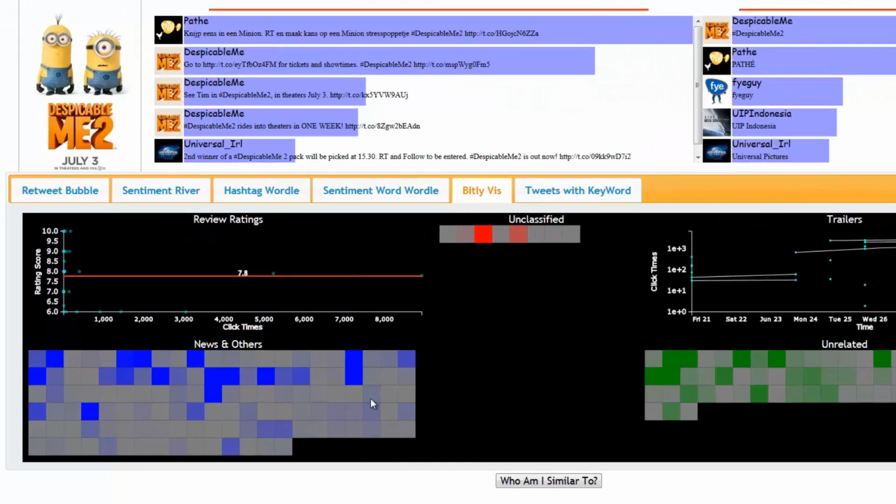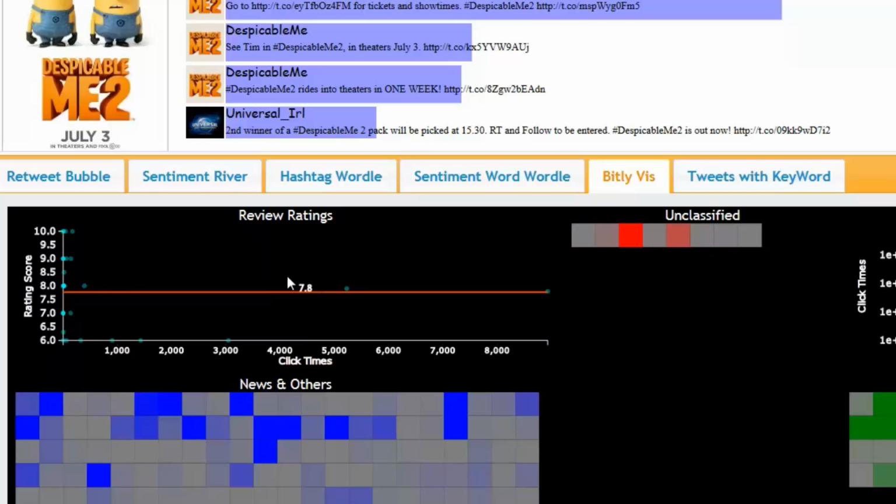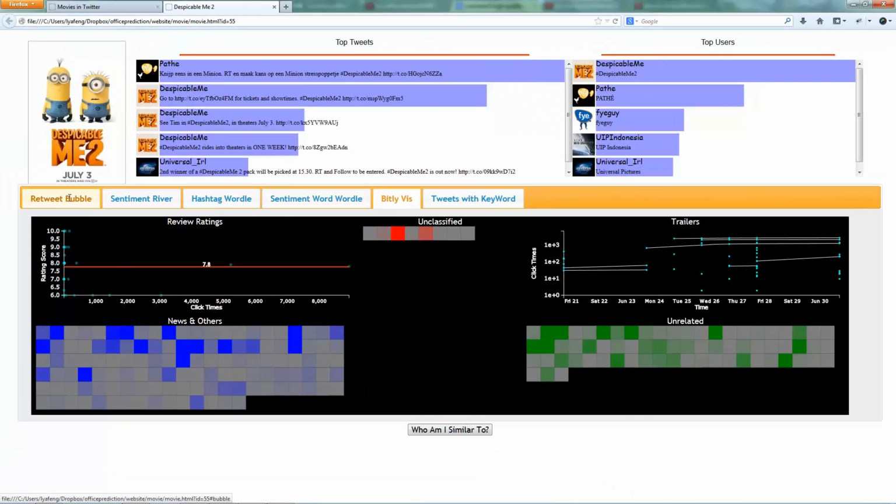In the upper left-hand plot, the line shows the average review score, which we see to be 7.8. No scores appear below 6, with the link with the most clicks giving a score of 8 out of 10. From there, we typically use the average as a base and then refine this based on the tweet sentiment views.